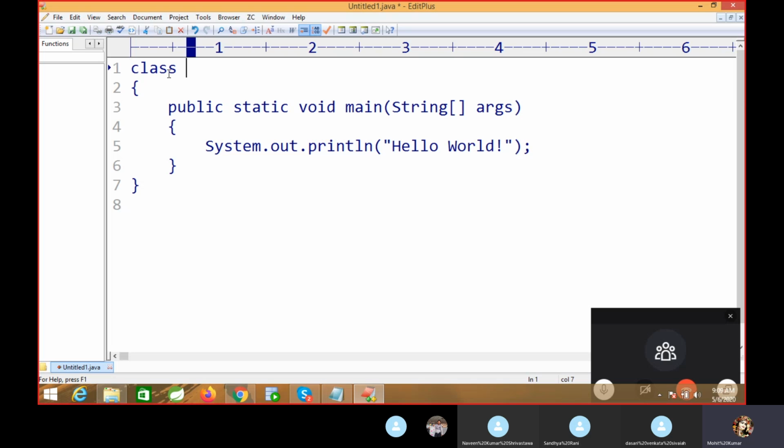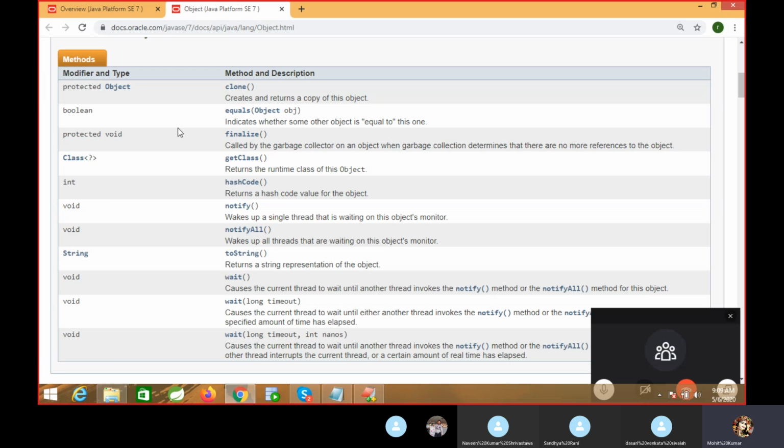So 49 keywords we are going to use frequently in Java, and one of them is the class keyword. Class keyword means any real world object we are going to convert into the programming world. Java is an object oriented programming language. If you want to implement anything, for example an e-commerce application, all are objects. Same thing, we have user defined classes and predefined classes. Predefined means Java has already given them to you, and you just use them.